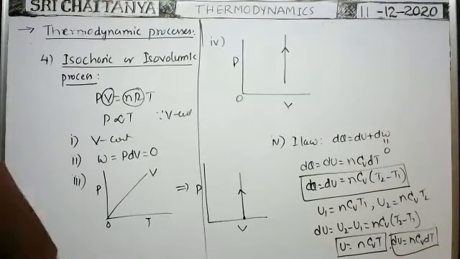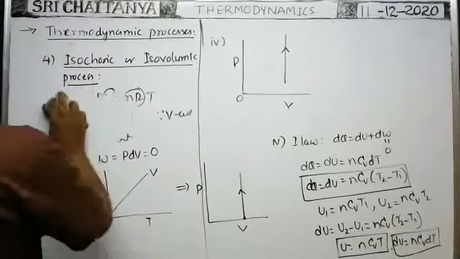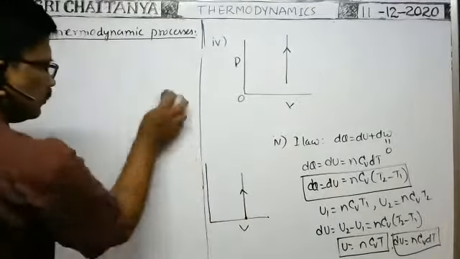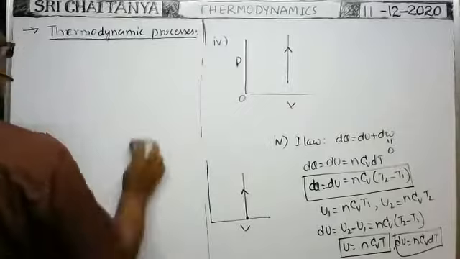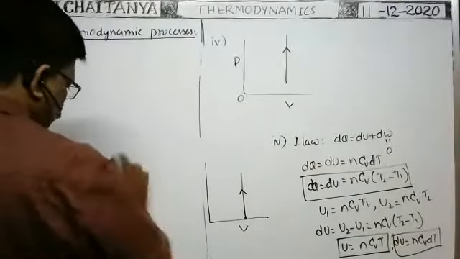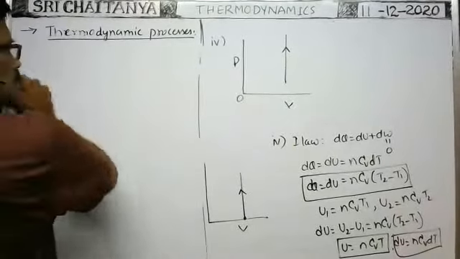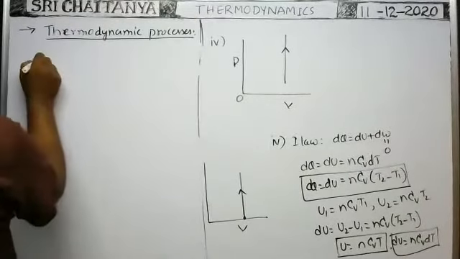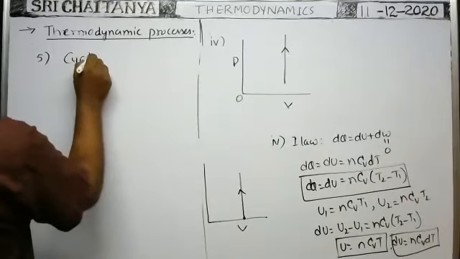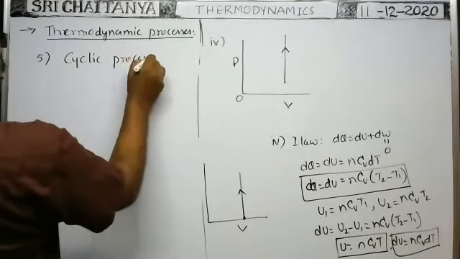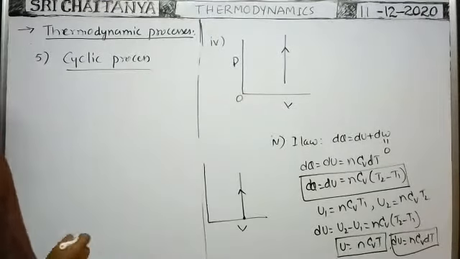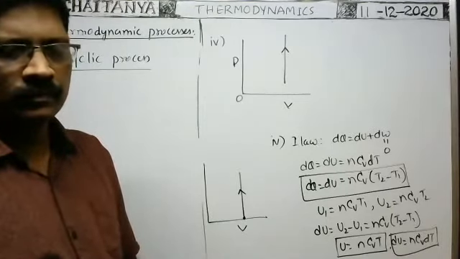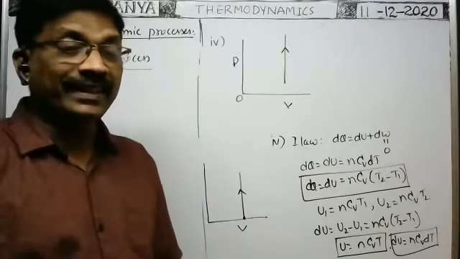Next, the fifth one: cyclic process. U2 minus U1 is the change in internal energy.